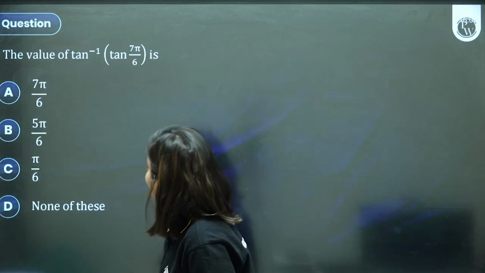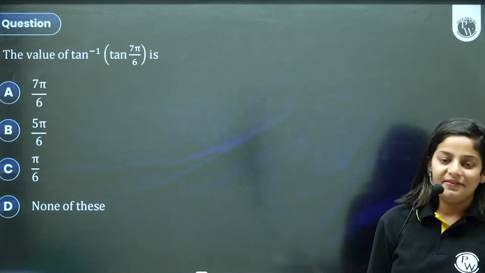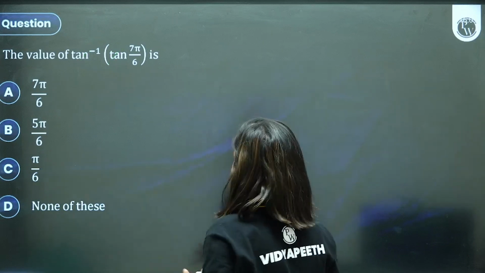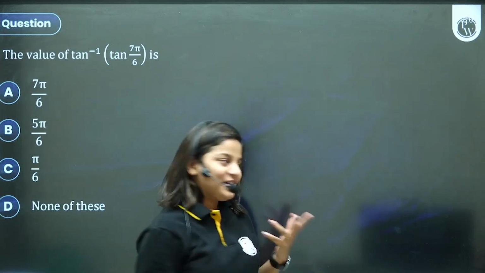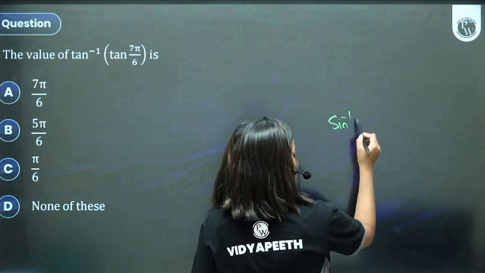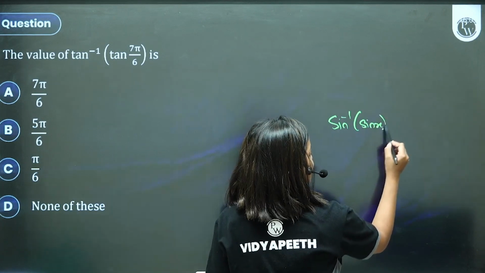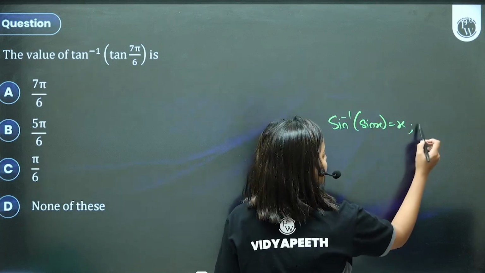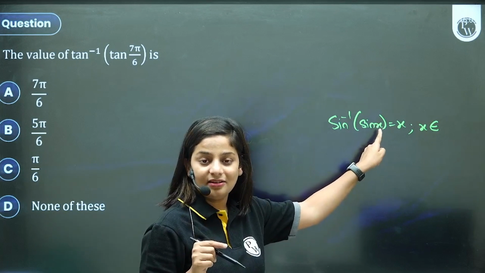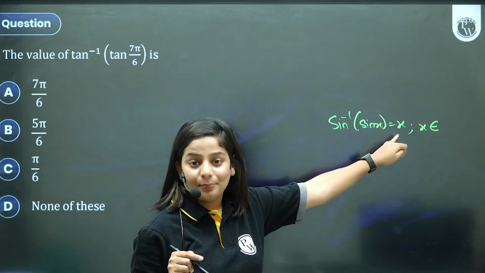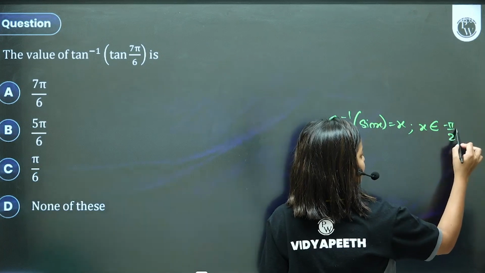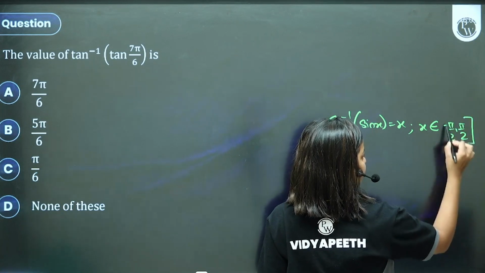Next. The value of tan inverse of tan 7 pi by 6. Ma'am, cancel. Ma'am, answer is 7 pi by 6. No. Remember the properties, remember the principal value branches. Your sine inverse of sine x is equal to x only when x is in the principal value branch. What is the principal value branch of this? Minus 90 to plus 90, closed interval.